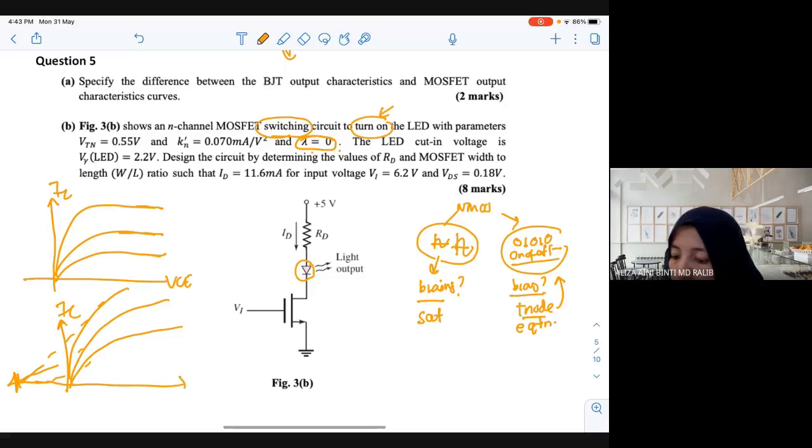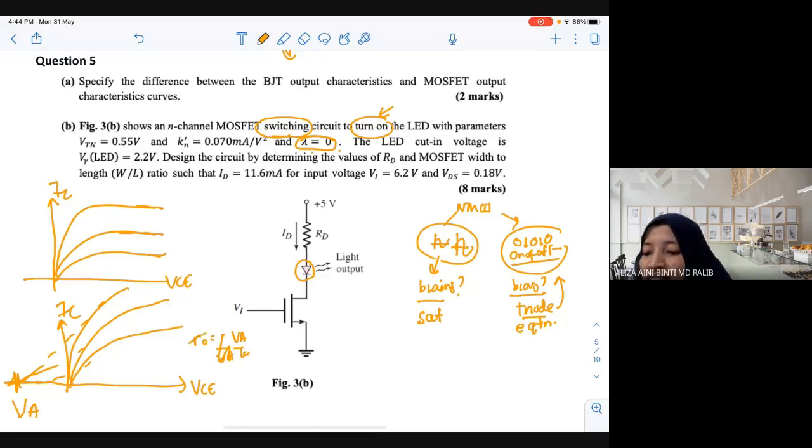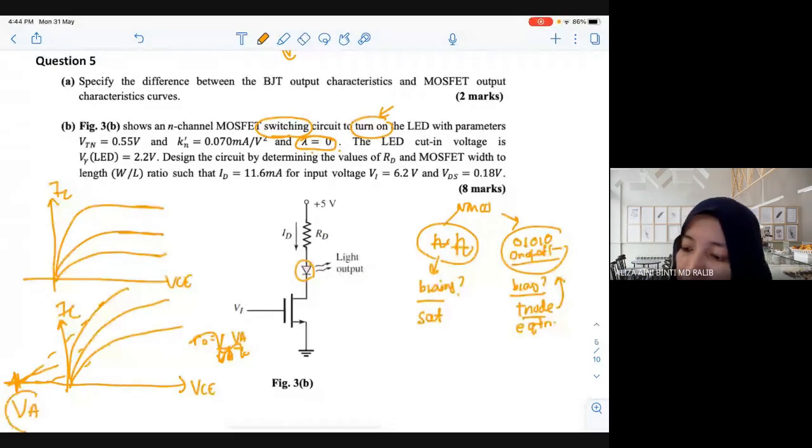Do you remember from the previous chapter? What do we call this? Early voltage. Agree? Do you remember? VA, right? When there is a VA, what does it mean? You have r0, right? In the amplifier chapter. r0 equals 1 over VA. Or is it VA over ICQ? Something like that. So you have VA. The same happens here. This is BJT.